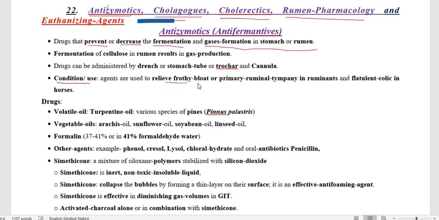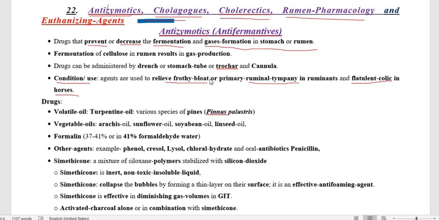In case of bloat, to treat ruminal tympany, and to treat flatulent colic, the colic because of flatulence in horses. In human beings, antizymotics are mostly used for the therapy of gas formation, particularly for kids. Kids are crying, so at that time we give a drug in which one of the components belongs to the antizymotics.